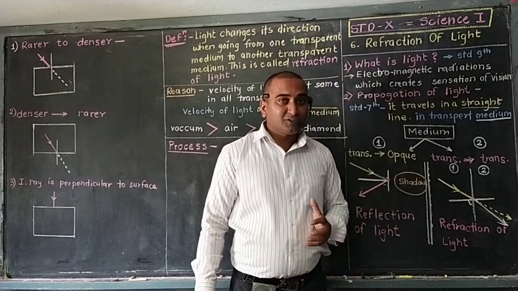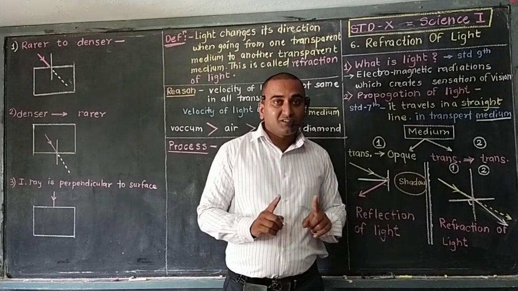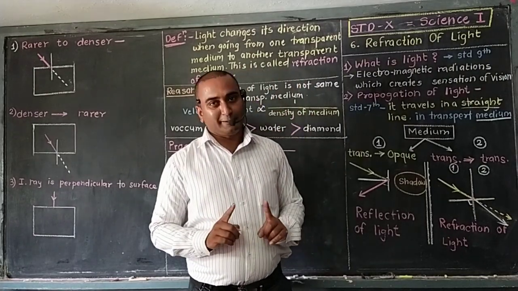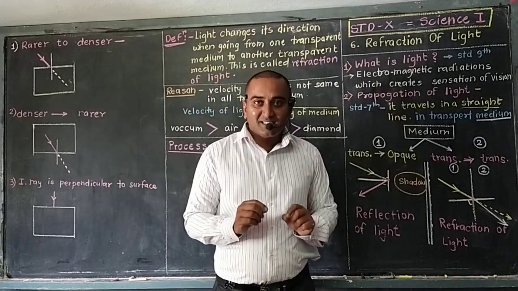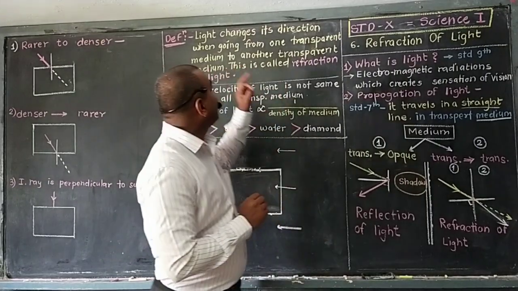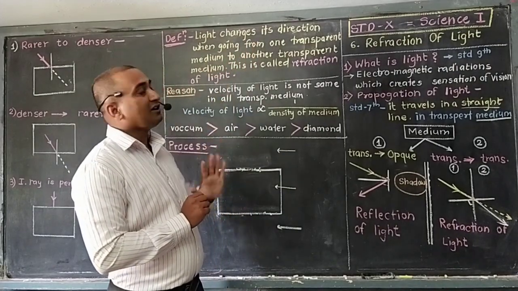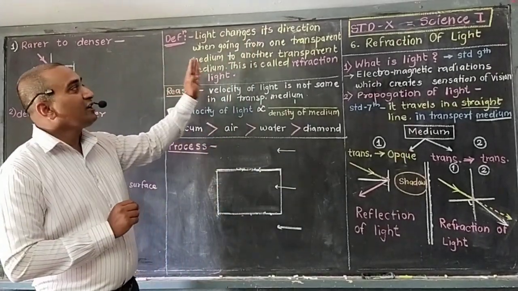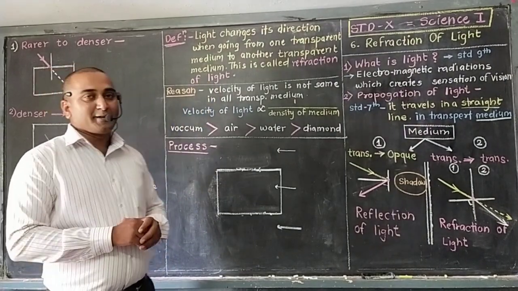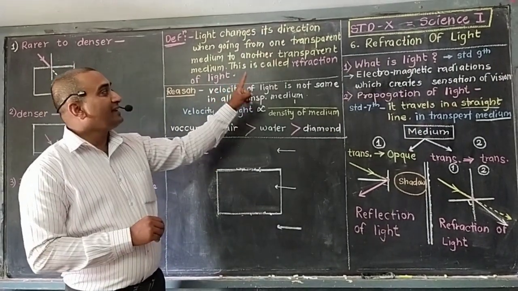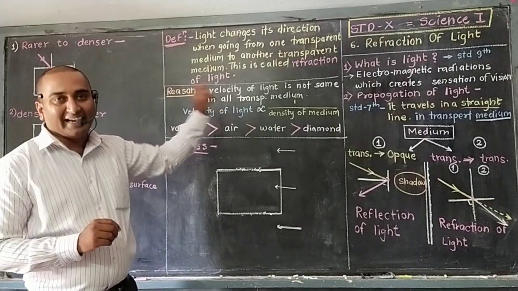So what is refraction? See, for refraction, both mediums should be transparent. So how will you define refraction? Refraction is the change in direction of light when going from one transparent medium to another transparent medium. And this is called refraction of light.